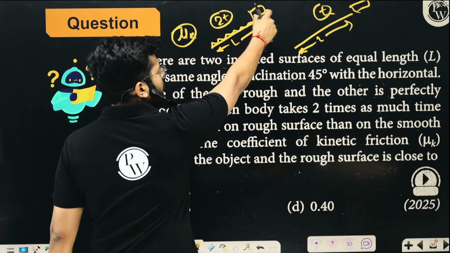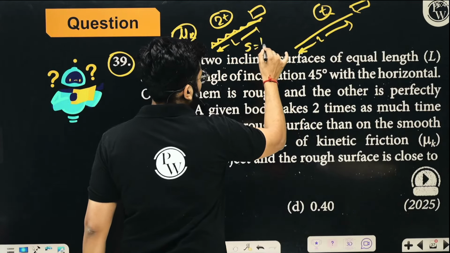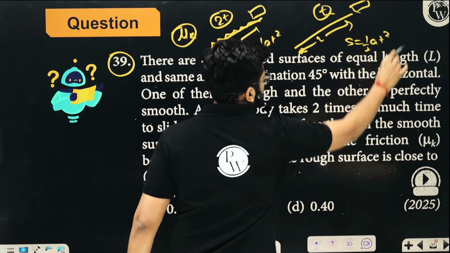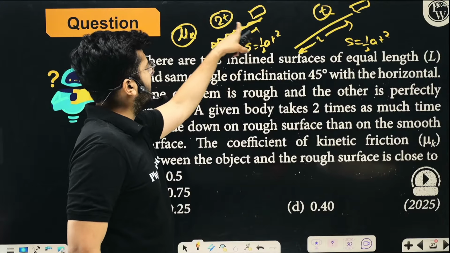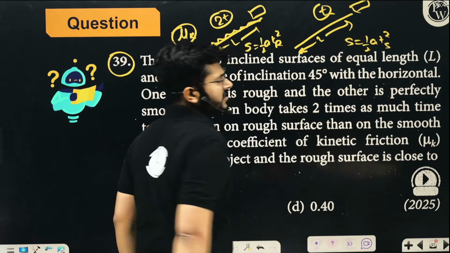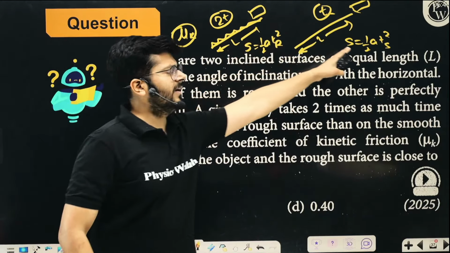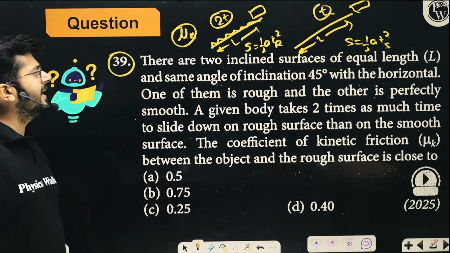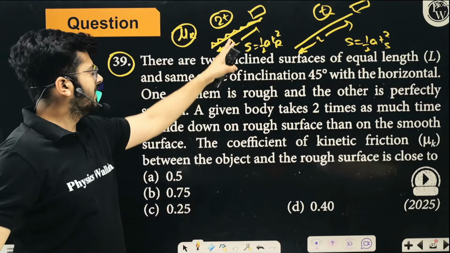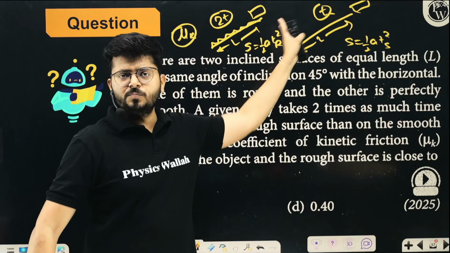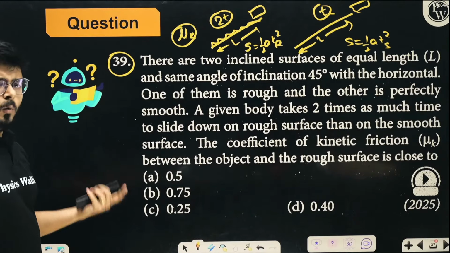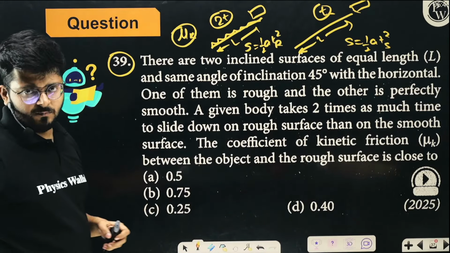You can apply, initial velocity is 0. So S is half a t square, and here S is half a t square, right? So clearly, here the time is time taken on the rough surface tr, and here the time is time taken on the smooth surface ts. You will simply get a relation between tr and ts from here, right? You will simply get a relation between the accelerations of these two surfaces. The S is same, which is the length of this particular thing, right? So you will get a relation between the acceleration of these two things. By knowing that, you can further solve it out by making the simple equation.